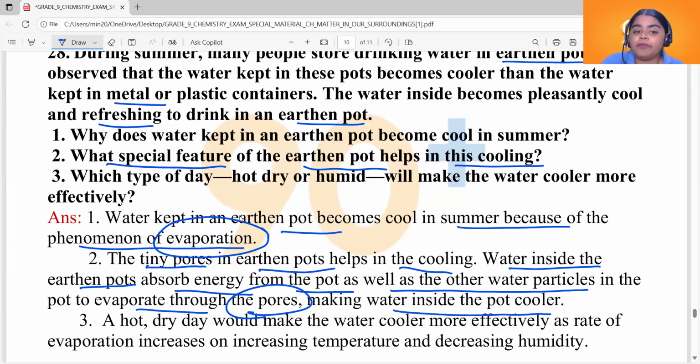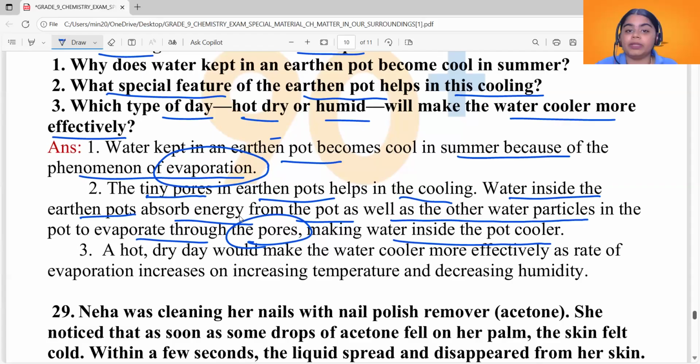Okay, the third sub question: which type of day, hot, dry or humid, will make the water cooler more effectively? Now this question is also based on the factors affecting evaporation. You need to answer this dealing with the factors affecting evaporation. We know that rate of evaporation increases on a hot day because temperature increases, and rate of evaporation increases on a dry day because humidity is less on that day.